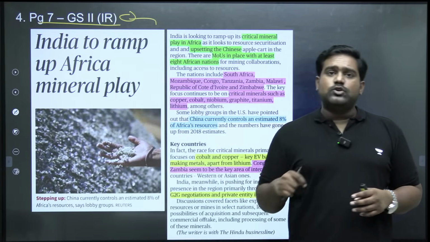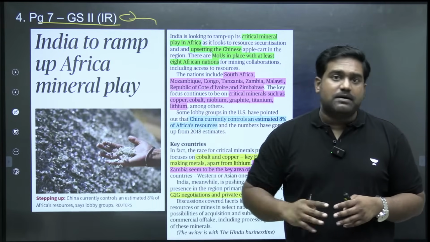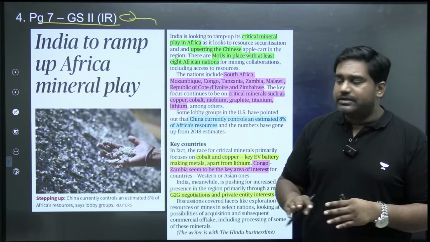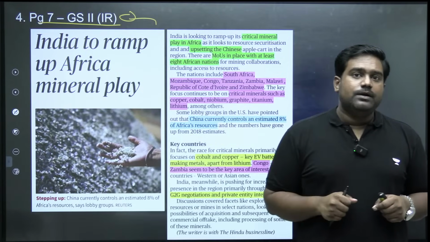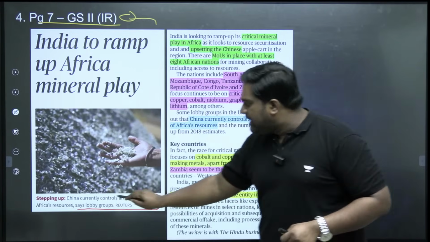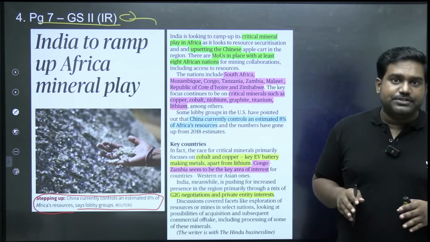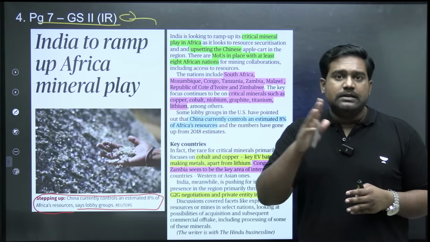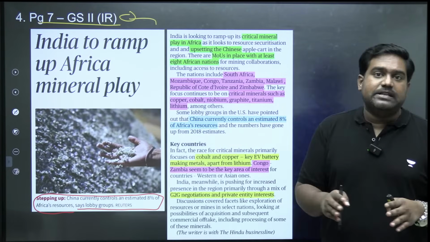So in Africa, there is already a competition between the big powers. You have Western powers on one side, led by US and European powers. Then you have China, and then you have India. These are the major competitors when it comes to Africa's critical resources, particularly the critical and strategic minerals. Now, according to a recent study, China already controls 8% of Africa's total resources. Can you imagine the quantum of this? One country, a foreign country, controlling 8% of Africa's natural resources. That is the extent of influence China has already achieved in Africa.